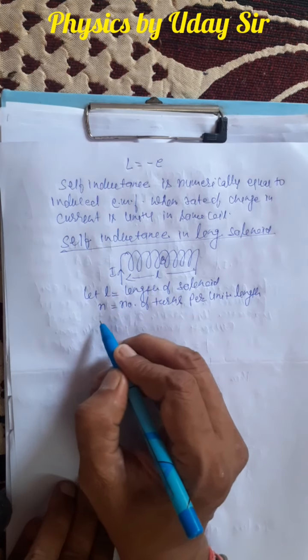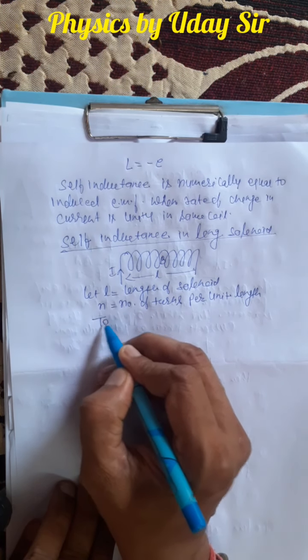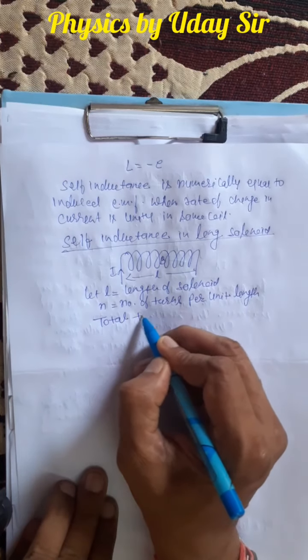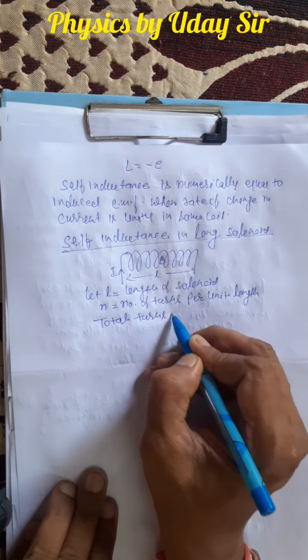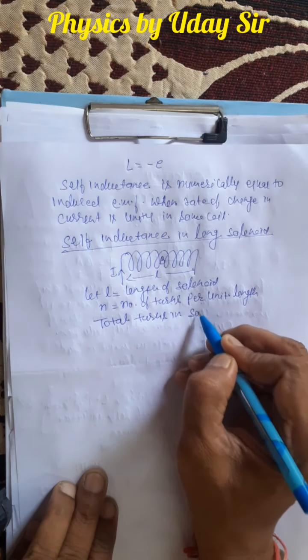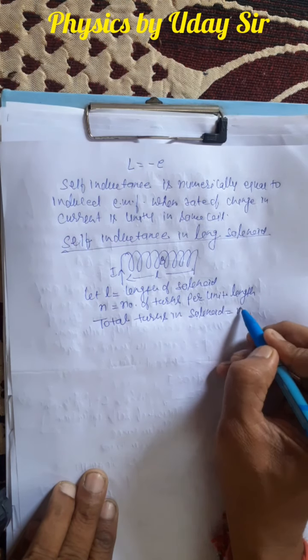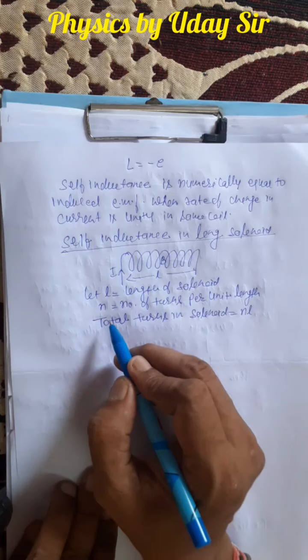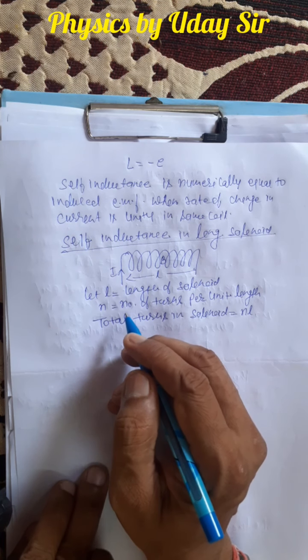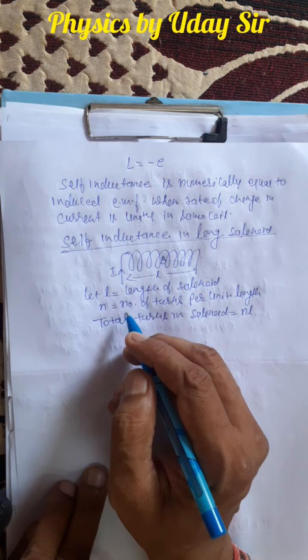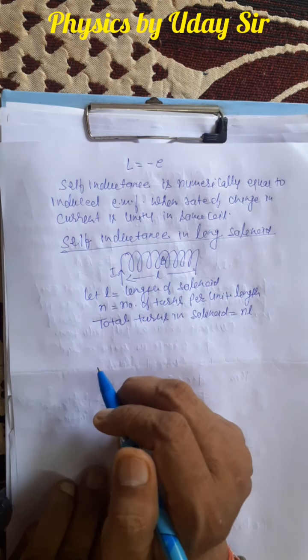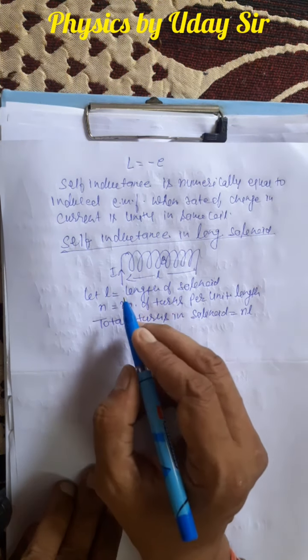So can you tell what is the total number of turns in the solenoid? What will that be? NL, because n we have taken as the number of turns per unit length. So we multiply with the length, and the total turns will be NL.